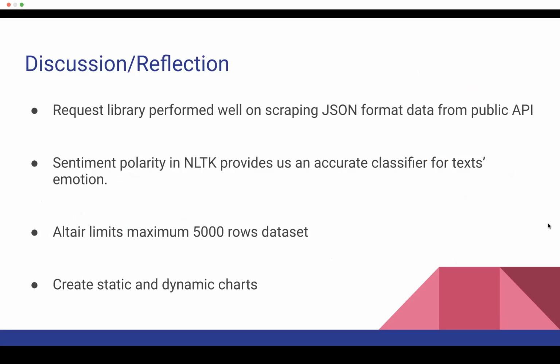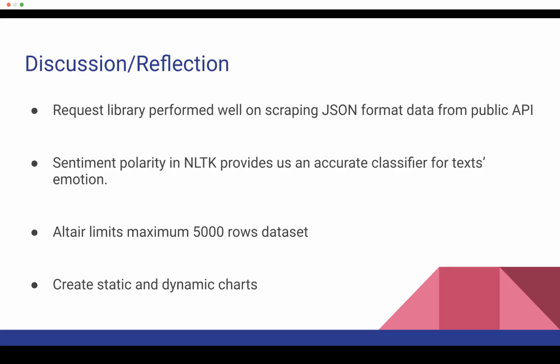All right, here's our discussion and reflection. First, the requests library performed well on scraping JSON format data from a public API. We also found the sentiment polarity in NLTK provides a really accurate classifier for text emotion. After implementing Altair to create a visualization, we noticed that we can only keep the first 5,000 rows from the data set. That means we have to drop the remaining 1,100 rows in the data set we scraped. However, even with that, we can still create a static chart and an interactable chart.